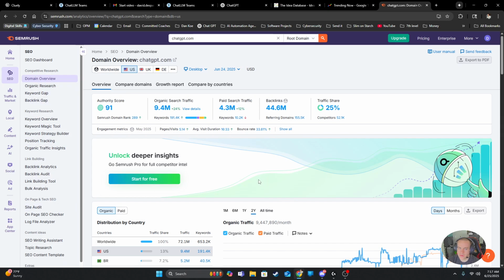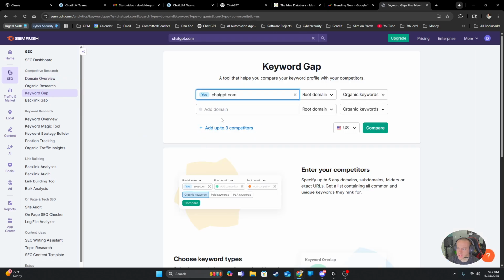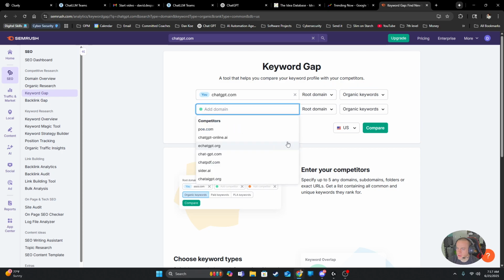And I just want this to identify problems. I want to be able to come on here and find what's keyword gap. This is me just learning. It's a tool that helps you compare your keyword profile with your competitors. Okay, let's do Grok. Grok versus ChatGPT.